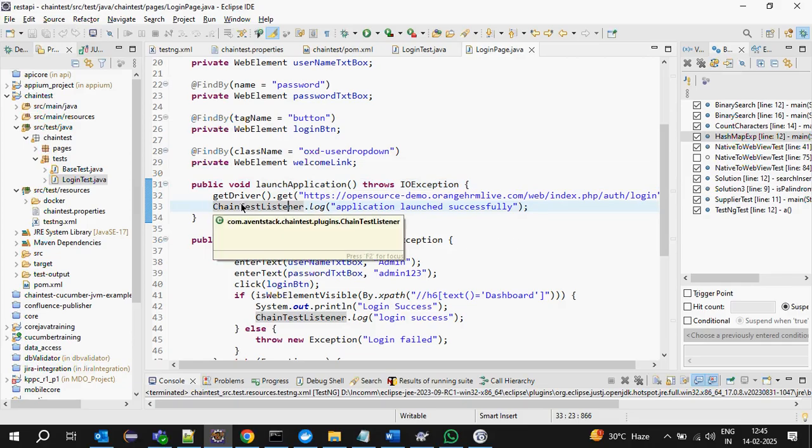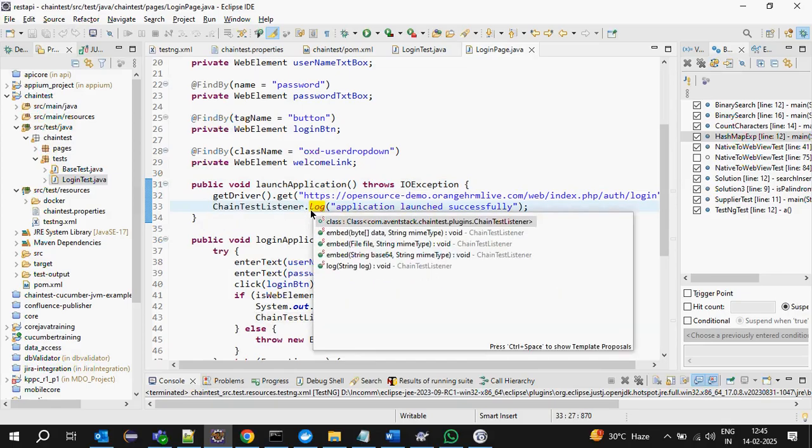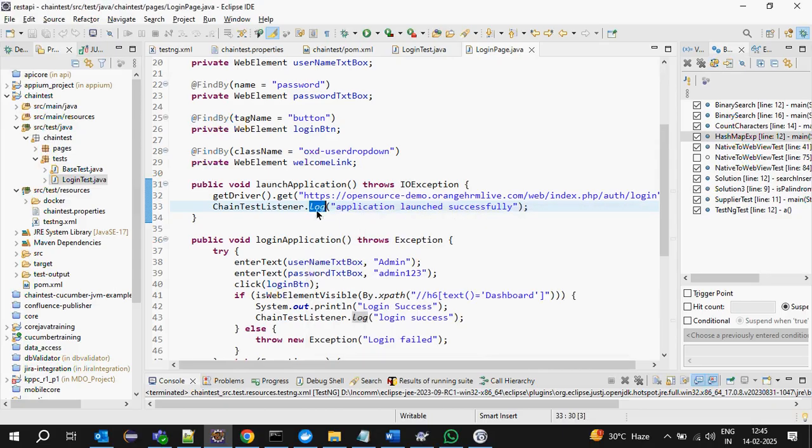Simple thing: they have provided a ChainTestListener. ChainTestListener dot, there are basically two methods. One is the log method, one is the embed method. There are only two methods they have provided so far.